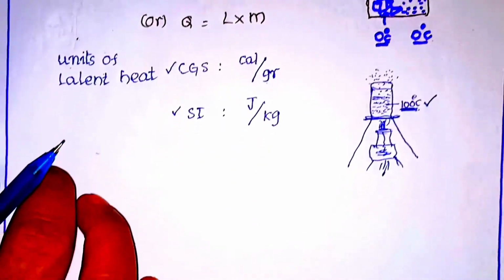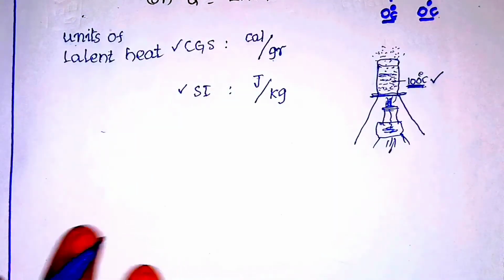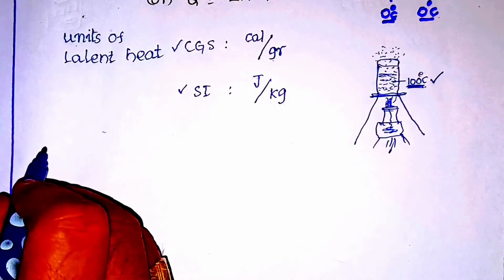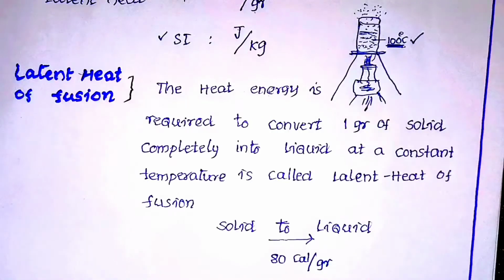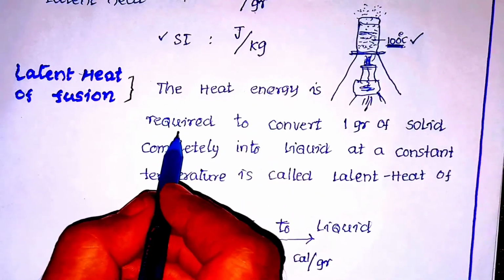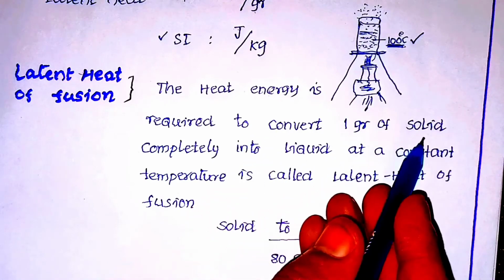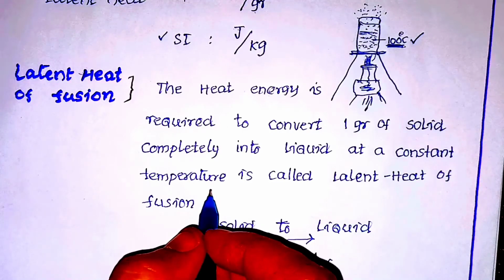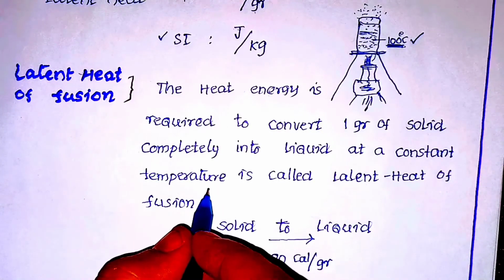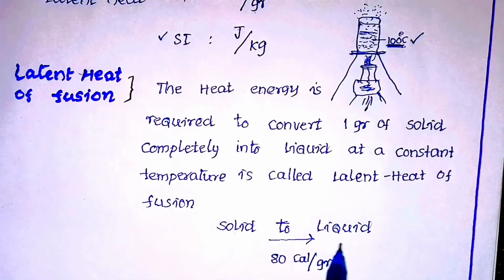Now let us write the definition of latent heat of fusion. What is latent heat of fusion? It is a very simple definition: the phase change from solid to liquid. The heat energy required to convert 1 gram of solid completely into liquid at a constant temperature. At a constant temperature means without any rise in temperature of the substance, it turns from solid to liquid.